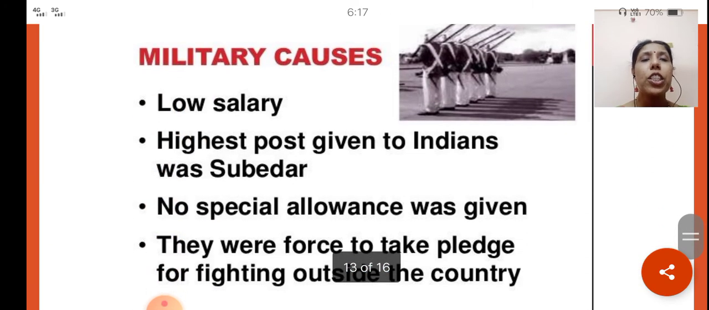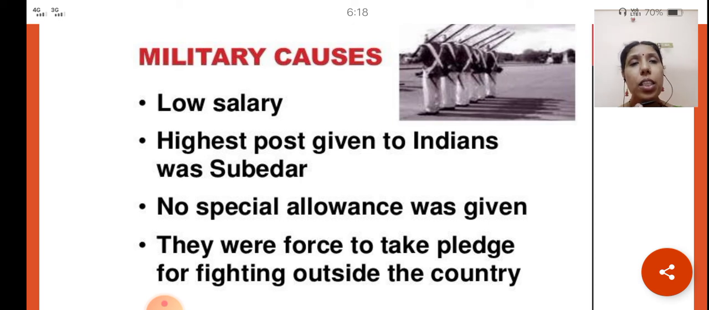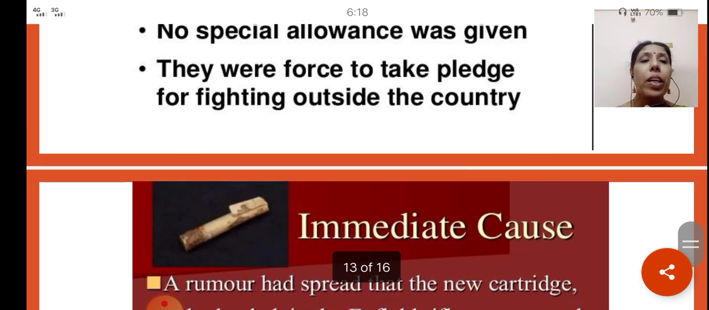And if you say the military cause, the military cause was that Indian soldiers were paid very low salaries, the highest posts were not given to Indians, so they couldn't move above the post of Subedar, and no special allowance was given to them. They were forced to take a pledge for fighting outside the country. So these were some of the reasons why the military was not happy with British rule either.